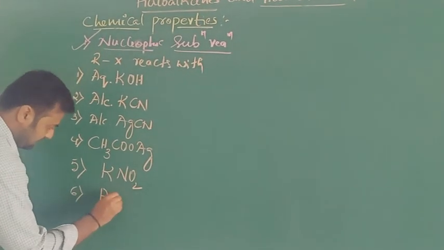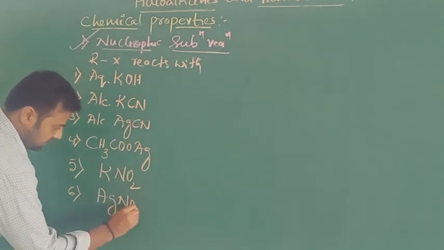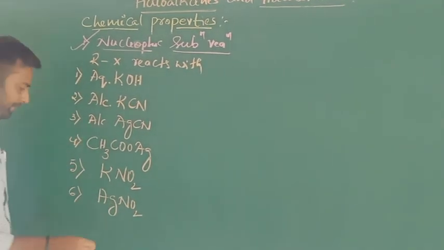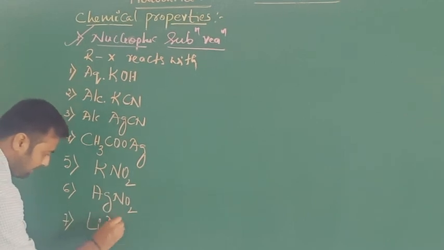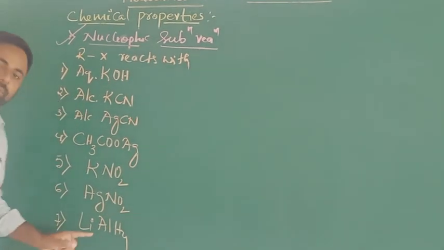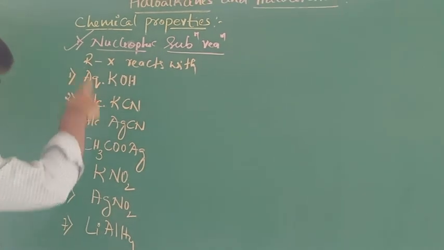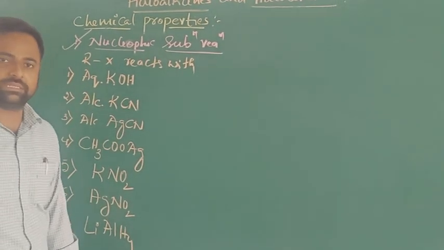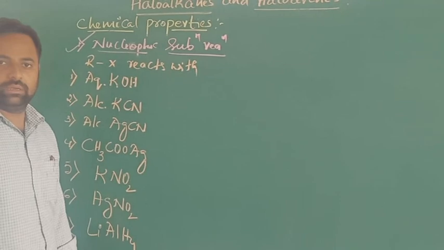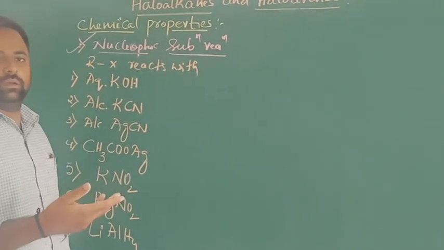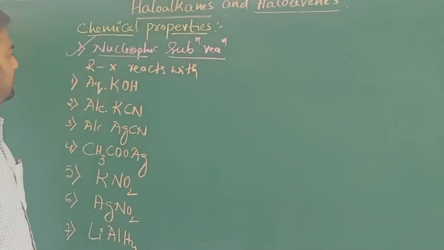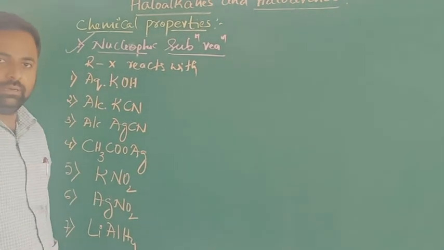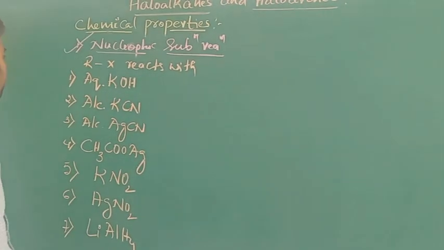Sixth one is silver nitrite. And very lastly, lithium aluminium hydride. So these are the list of reagents which are used for the nucleophilic substitution reaction of alkyl halides. Let's study one by one along with the equation.